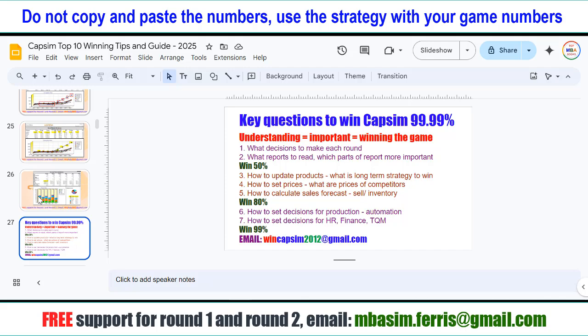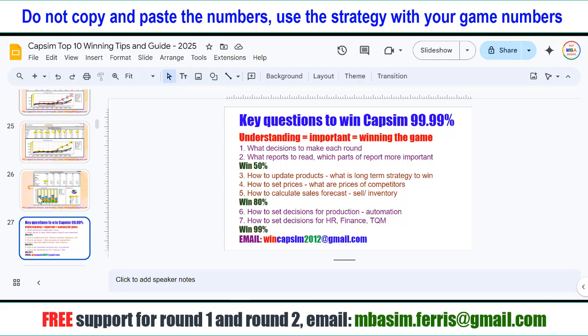So you also, in the 15 lessons, you see that understanding the game is as equally important as winning the game. You know what decision to make for each round, what part of the reports is more important than others. You win 50%. How to update the product with a long-term strategy to win.